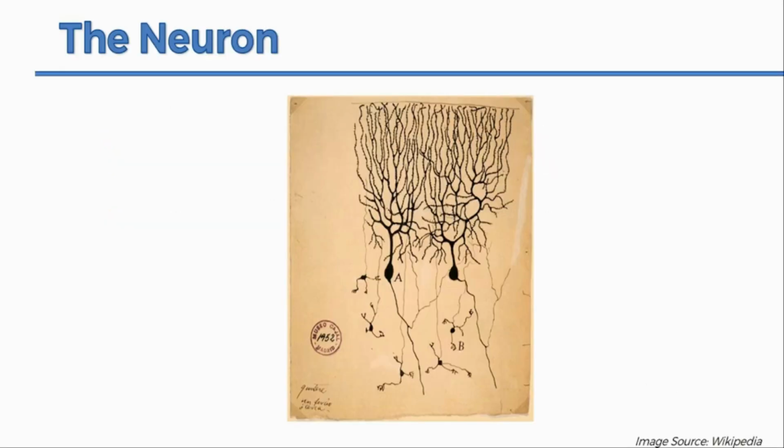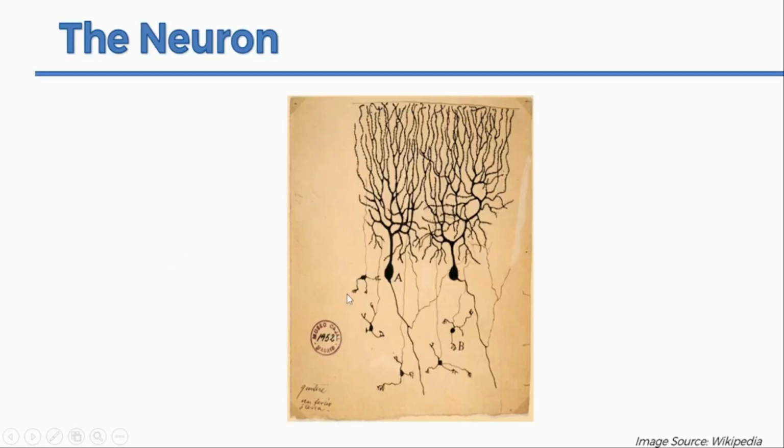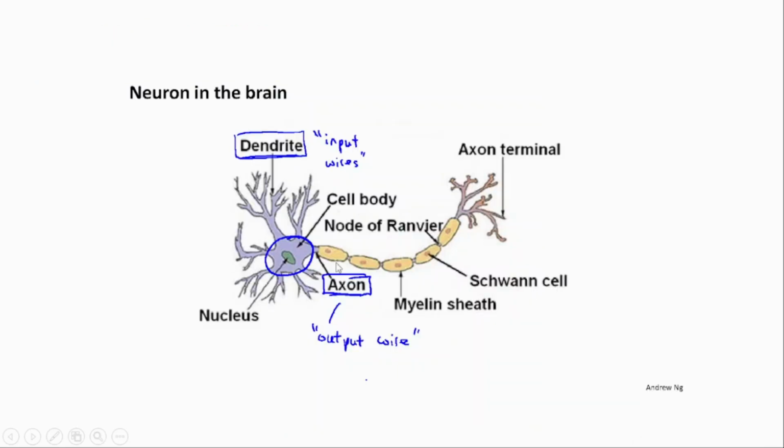Now we want to show how a neuron looks inside the brain. This is a very rough sketch of the neurons inside the brain. Let me make it more visible. So, a neuron in the brain. Let's suppose this is a neuron, and here we have a sketch of it separately.